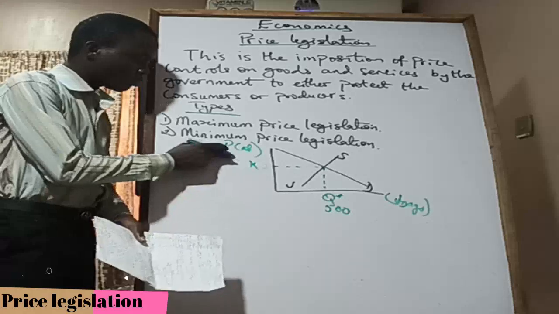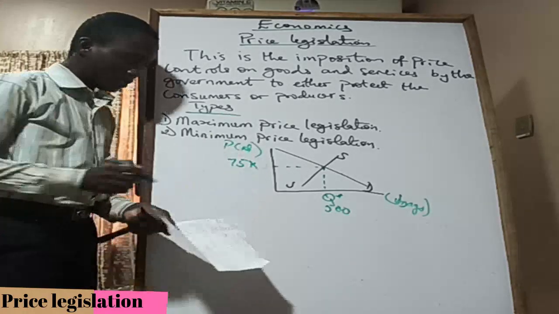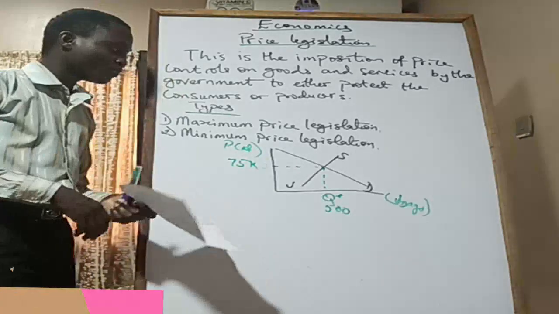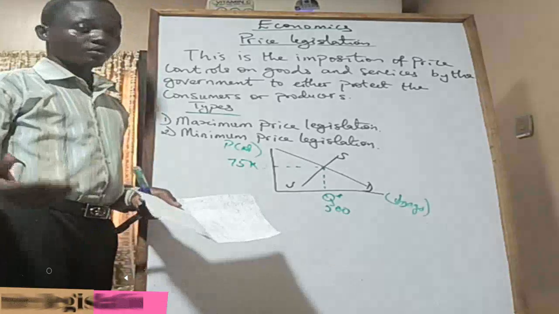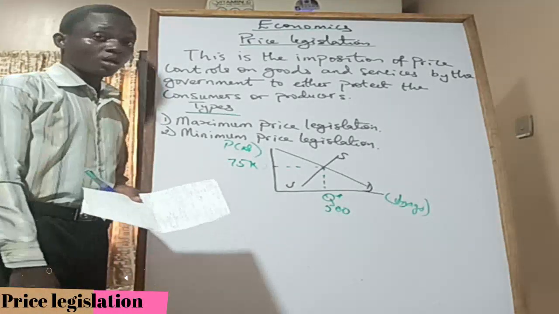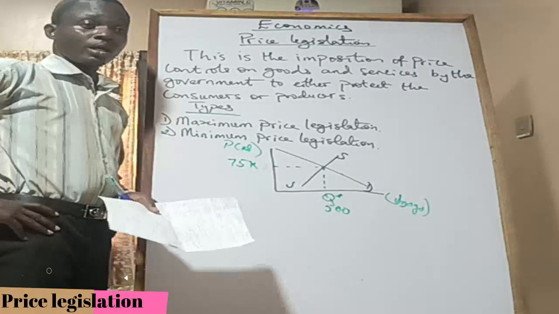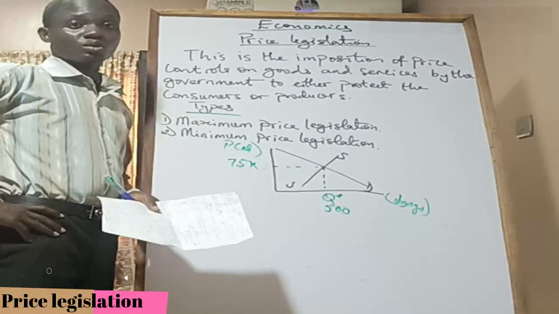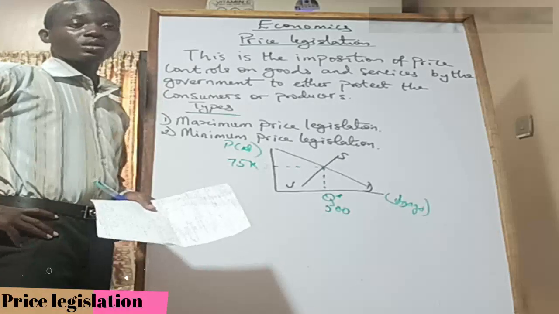Let's change this to what we have now in Nigeria, about 75k. So a bag of rice is about 75,000, and based on the market forces, only 500 bags of rice are being sold. This can be monthly or something like that. And then the government looks at this and says, this price is too much for consumers to pay, right? So the government has to impose a price legislation.